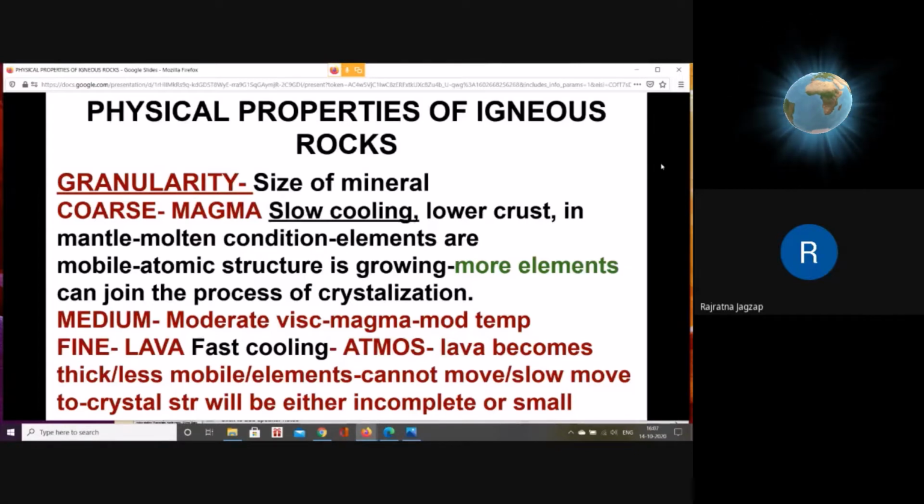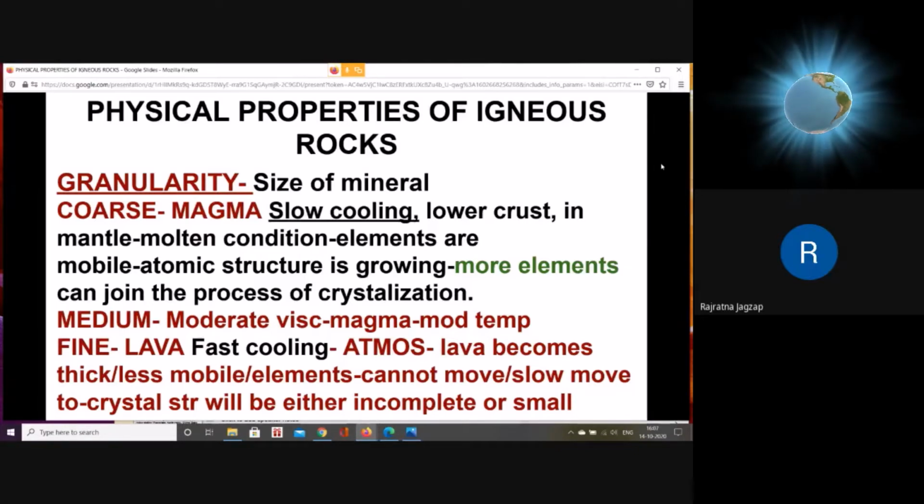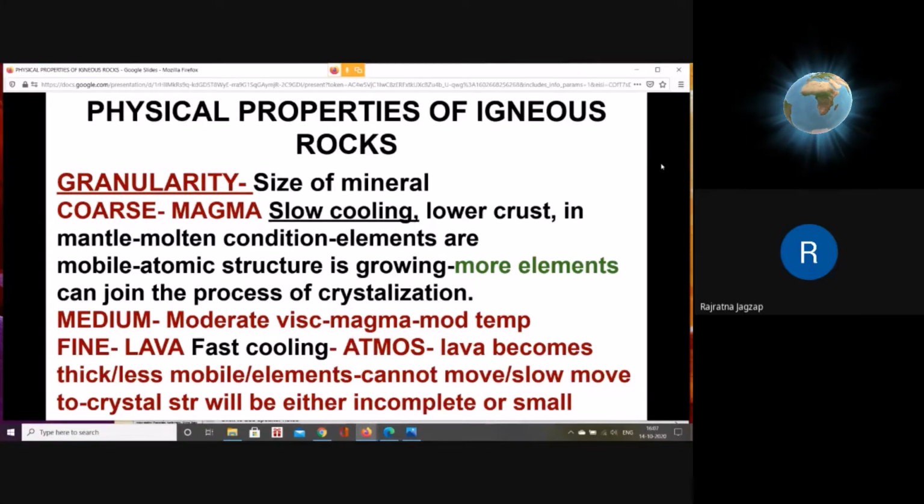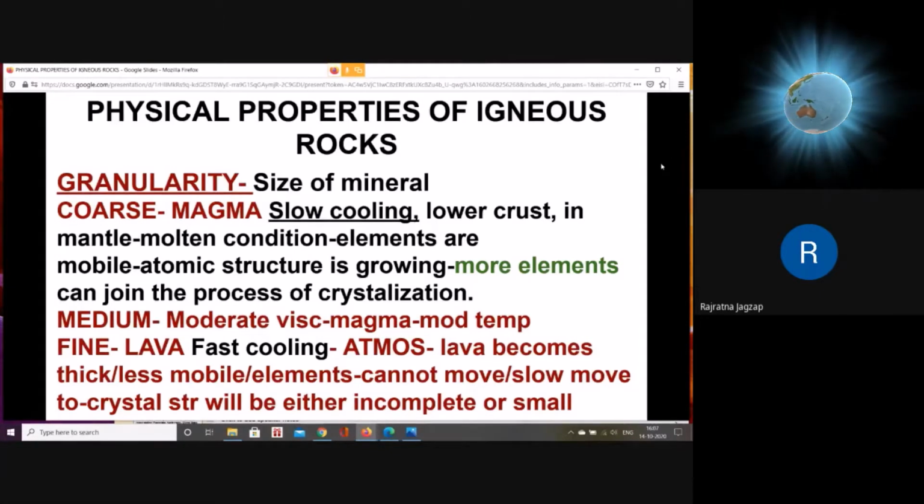A few of the minerals in the rock are coarse. If the rock is made up of all coarse grained minerals, you can say that it is formed due to magma, because when magma cools it produces coarse grained minerals, and coarse granularity is due to slow cooling of magma. This happens below the crust as there is less chance of loss of temperature, so the melt, that is magma, cools slowly, and this slow cooling promotes the formation of coarse grained minerals. It is normally formed in the lower part of the crust or upper part of the mantle.